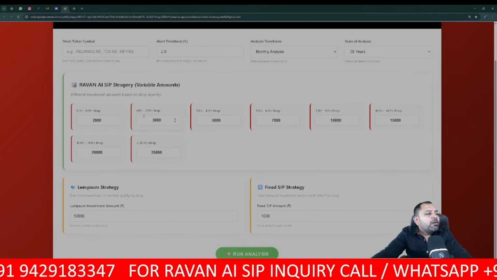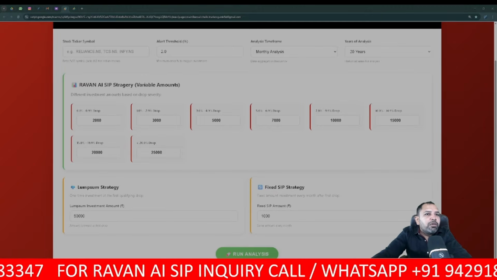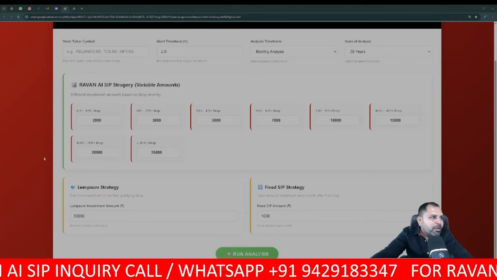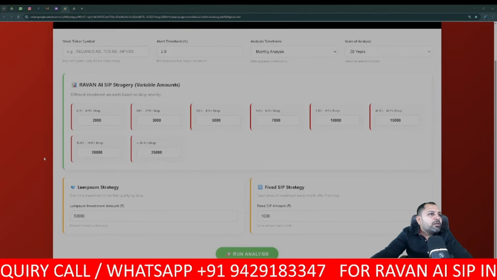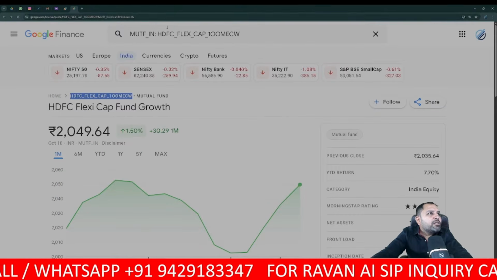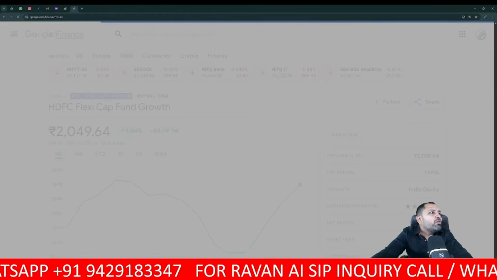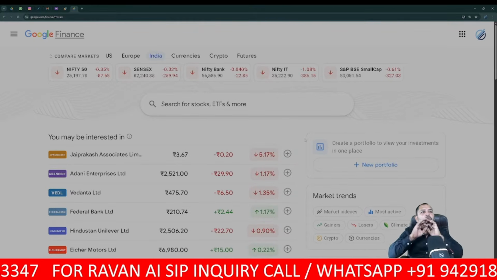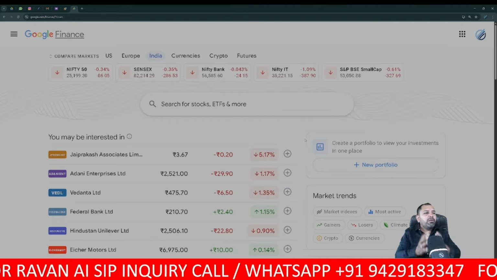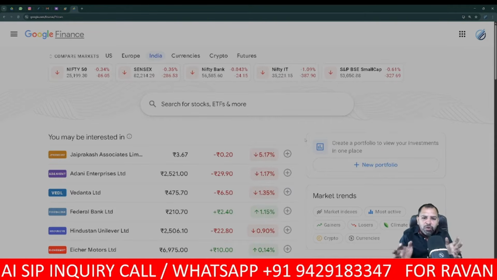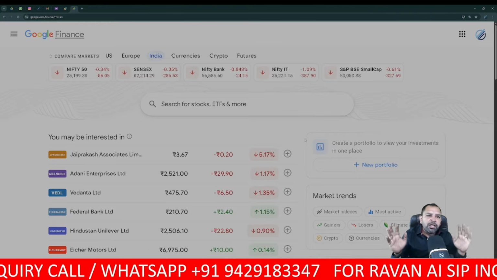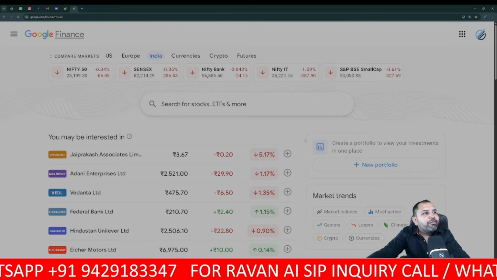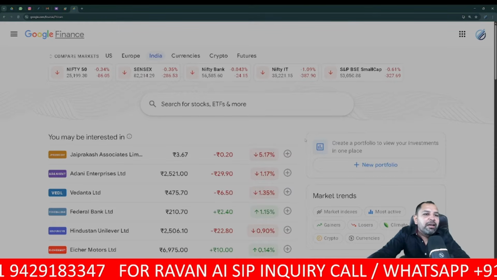Now let's do the analysis, starting with a mutual fund as an example. You have to go to the Google Finance website. You'll find the search bar. Google Finance includes all the assets, from cryptocurrencies to stocks, all mutual funds, all ETFs, all the world data it covers. Whatever is listed on Google Finance, you can analyse through our tool.